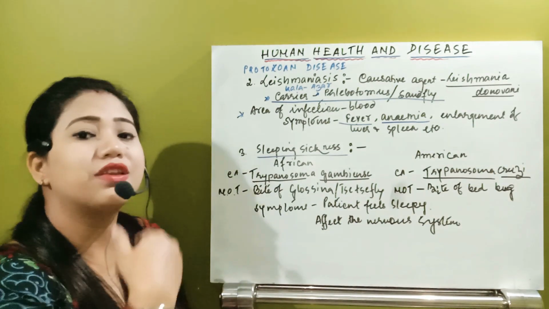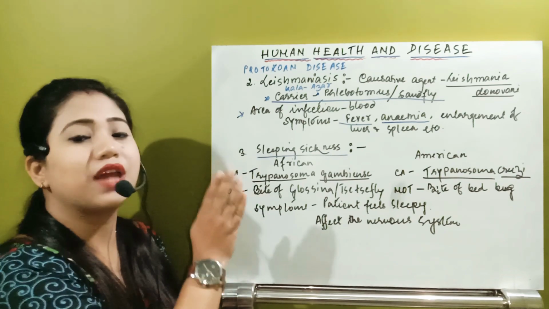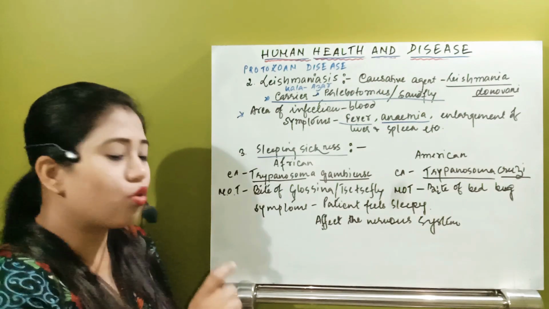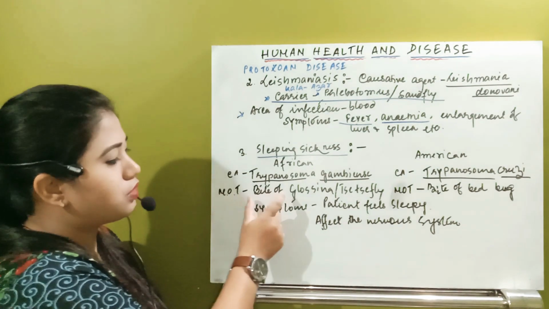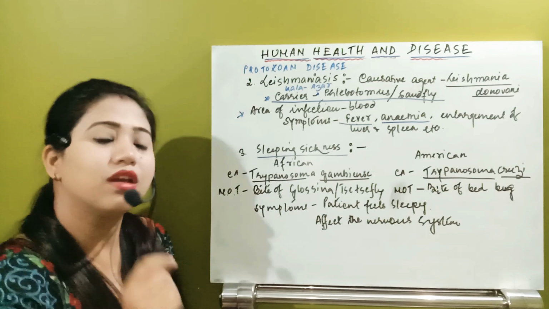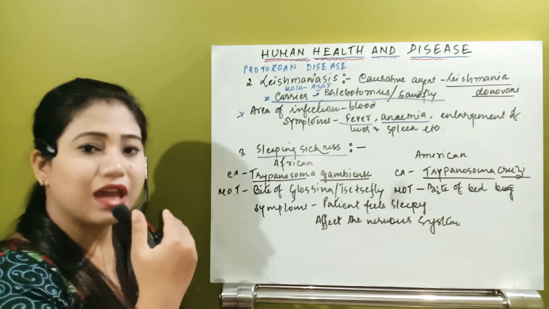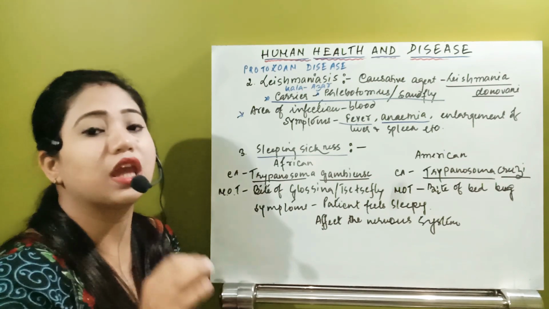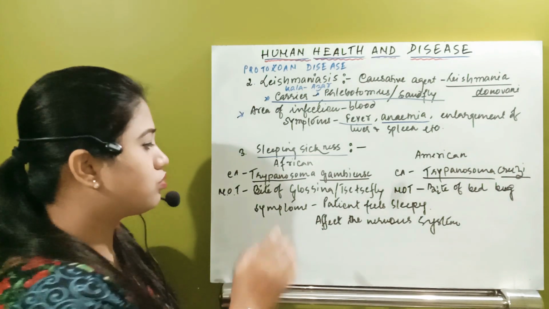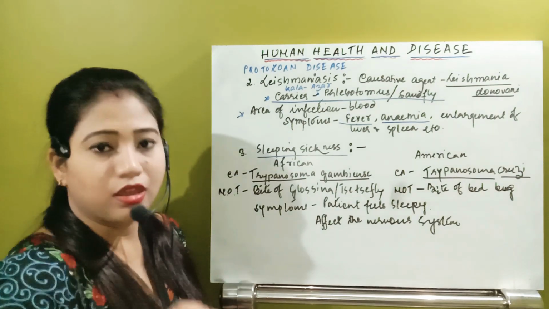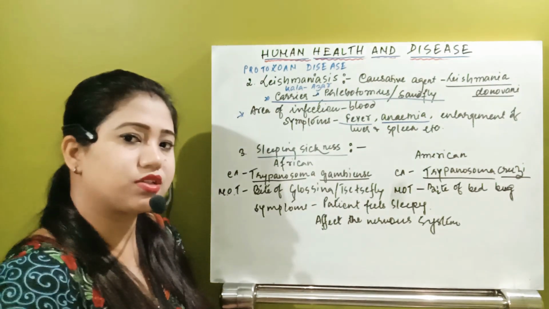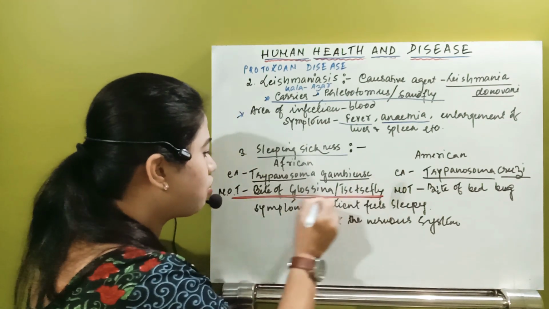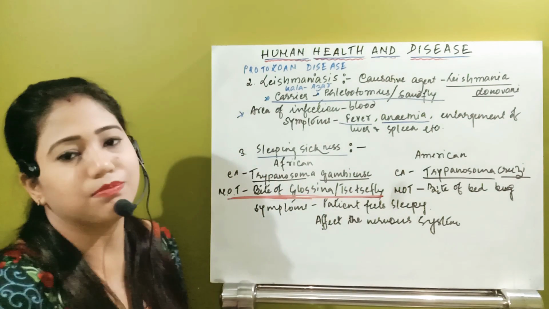Now, how will that protozoa transfer, how will it enter inside our body, how will it affect the people, the mode of transfer? The mode of transfer is the bite of Glossina, or we can also call it, in this African type of sleeping sickness, the mode of transmission occurs due to the bite of the tsetse fly. Remember, this is also very important. Tsetse fly biting can be a cause of the disease, that is sleeping sickness.